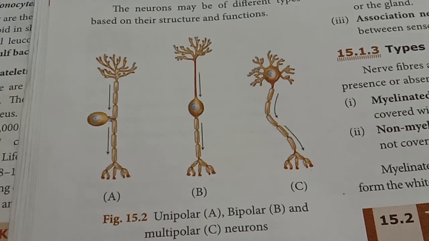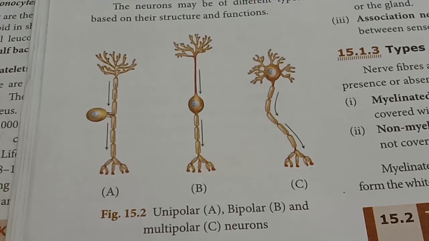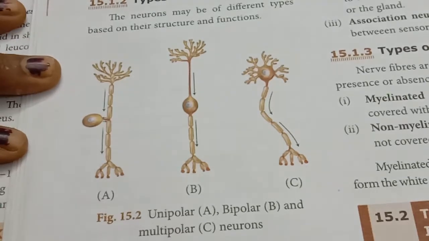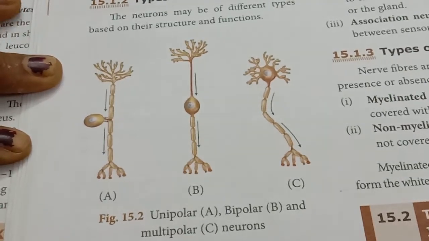Third one is the multipolar neuron. What is the multipolar? The cyton gives rise to many dendrites. You see the structure of the neuron, many dendrites are formed. The cyton gives rise to many dendrites and an axon. It is found in the cerebral cortex of the brain region only. Look carefully, the brain region only has multipolar neurons. It's clear.